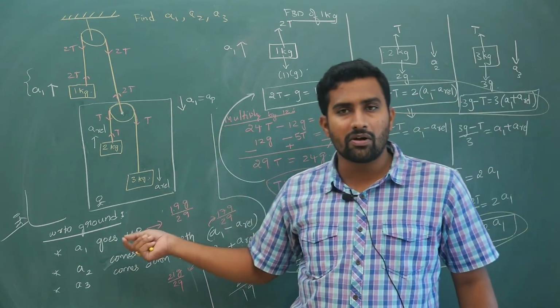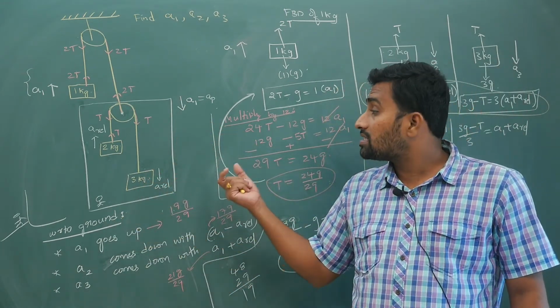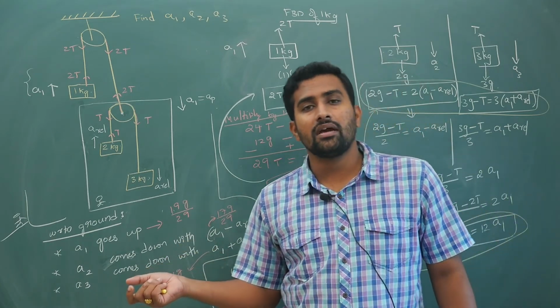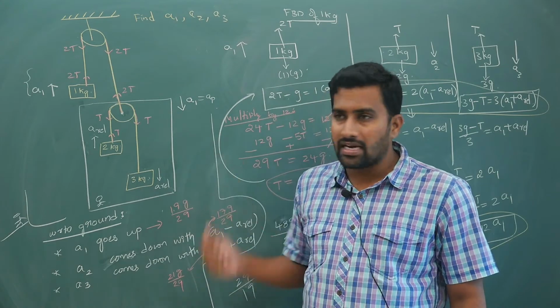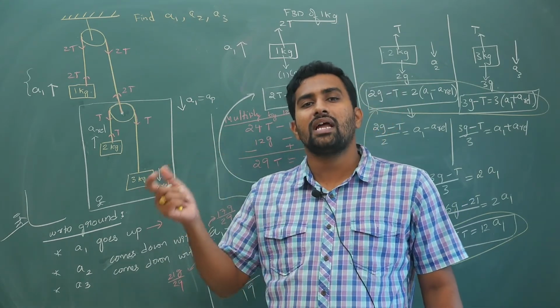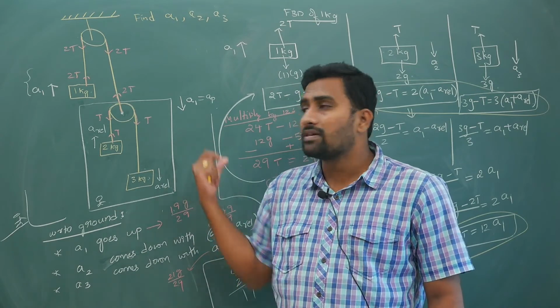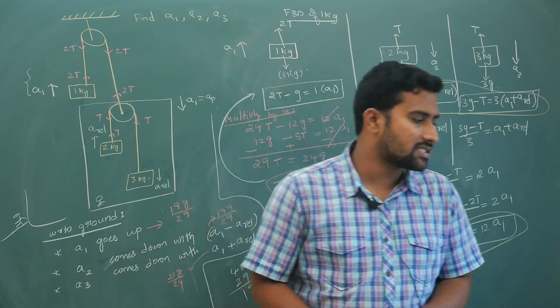So this is where you will have the idea of constraint relations. Constraint relations will help you out in solving the questions. I will tell you how to solve using constraint relations.